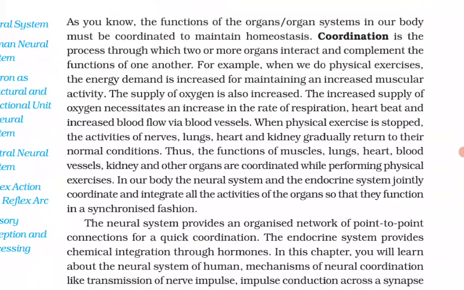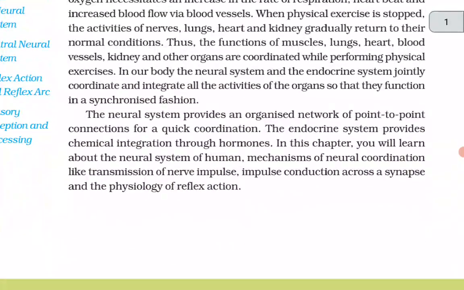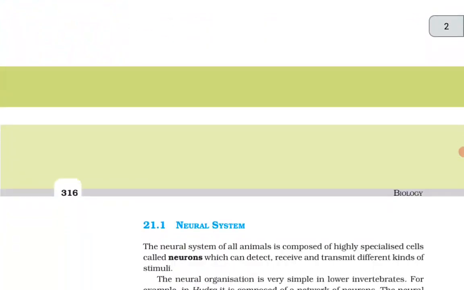In our body, the neural system and the endocrine system jointly coordinate and integrate all the activities of the organs so that they function in a synchronized fashion. The neural system provides an organized network of point-to-point connections for a quick coordination. The endocrine system provides chemical integration through hormones. In this chapter, you will learn about the neural system of human, mechanisms of neural coordination like transmission of nerve impulse, impulse conduction across a synapse, and physiology of reflex action.